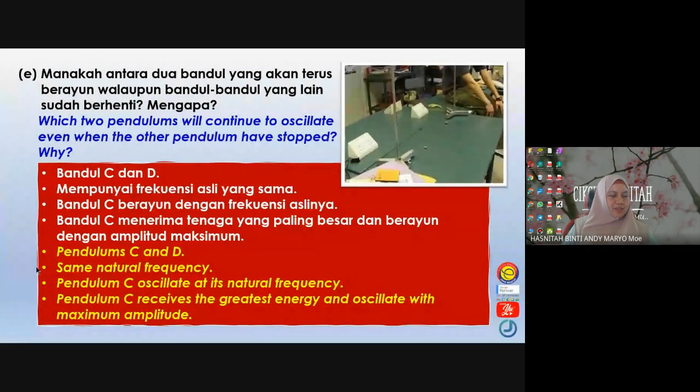Okay, 130, this is activity B on resonance. We have 2 points to complete that. Number 1, during resonance, semasa resonance, apa yang berlaku?